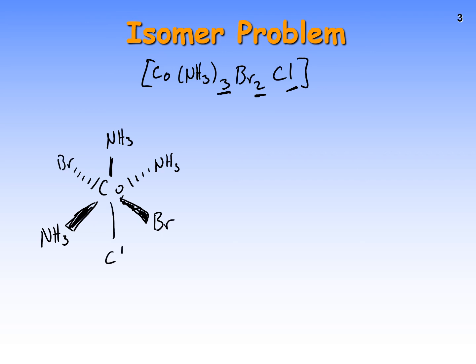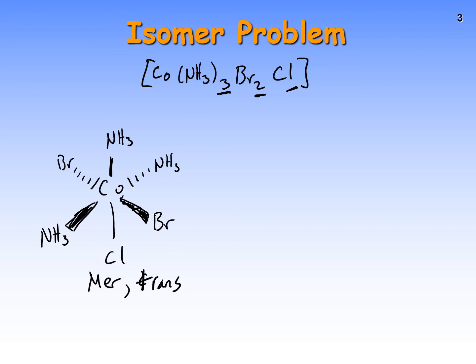And then we have our Cl down here. So this is a mer trans compound. You can see that it is mer for the NH3s. You can kind of see that plane, there, there, there. But it's trans for the Brs. Hence the mer trans name.